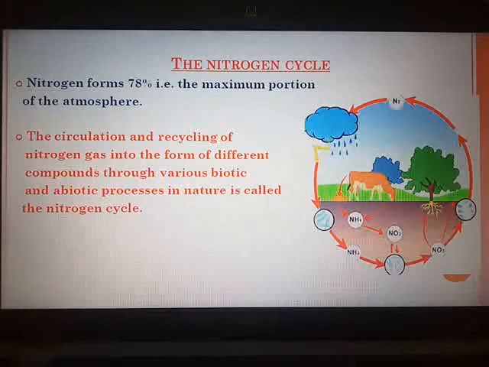All the organisms participate in the nitrogen cycle, and it is an important component. Nitrogen is an important component of proteins and the nucleic acids present in living organisms. If you compare with other elements, this nitrogen is inactive and does not easily combine with other elements. Hence, most of the organisms cannot use the free form of nitrogen. So let us see the important processes of this nitrogen cycle.